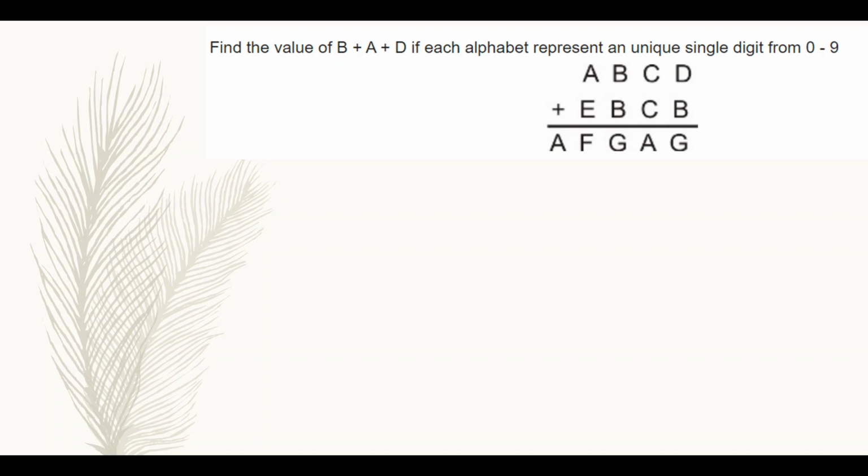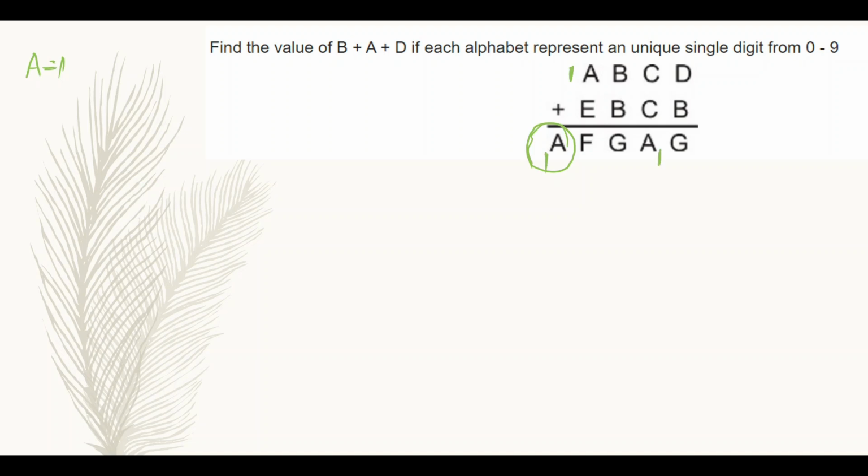Coming to the next question. Find the value of b plus a plus d if each alphabet represents a unique single digit from 0 to 9. That is A, B, C, D plus E, B, C, B. By adding these two 4 digit numbers, I am getting a 5 digit number. So I am getting a carry, that is A is a carry over. So A value must be equal to 1. So A is confirmed, that is A value is 1, right?